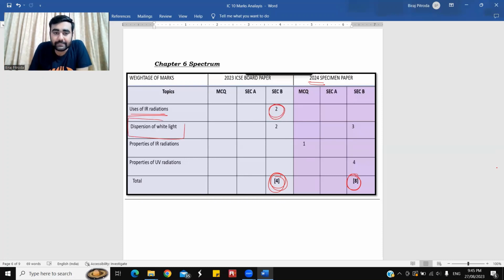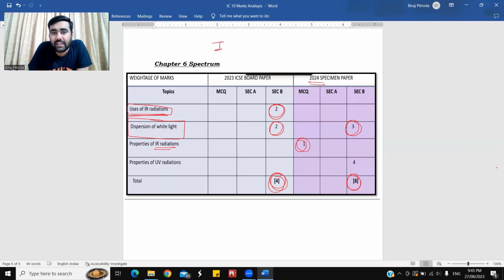Dispersion of white light had a 2-mark question. They can give us a prism with white light hitting the prism, or 3 different colors hitting the prism. It will split; which color bends more, which color bends less, why does it bend more, why does it bend least. On that, questions are expected. A 3-mark question was seen in the year 2024 specimen paper. See, here they had uses of infrared radiations, and the question asked was properties of infrared radiations.